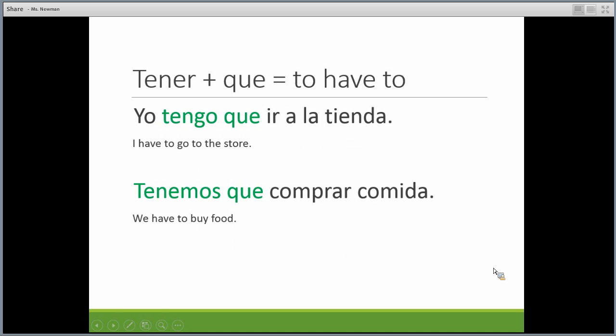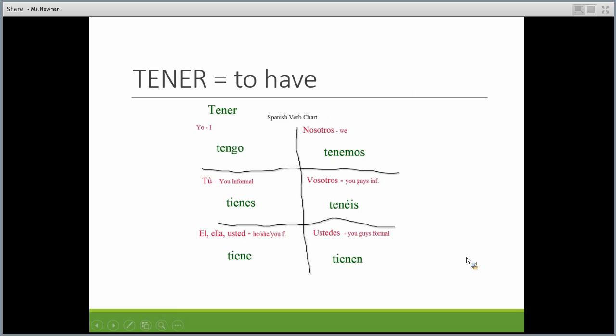Okay, remember that tener plus que means to have to. So I have to do something. I have to go there. You're going to want to use tener plus que. So you're going to take the correct conjugation of the verb, right? Just like our chart right here, whoever's talking, you'll take that conjugation and then you just add the word